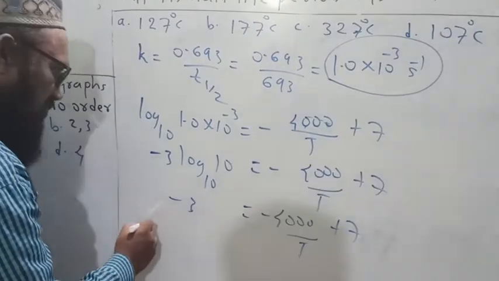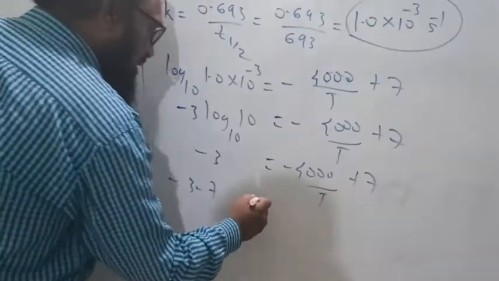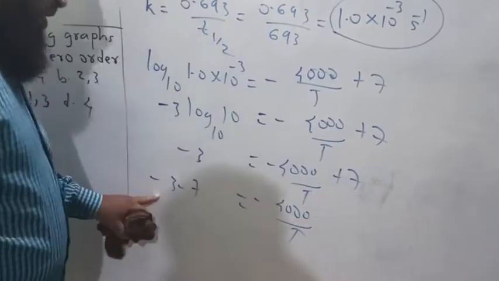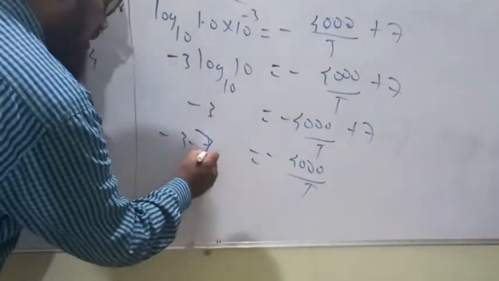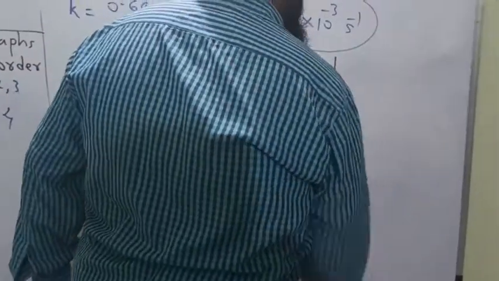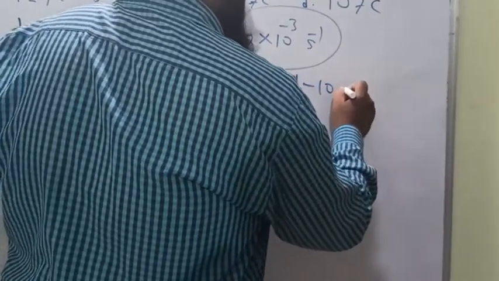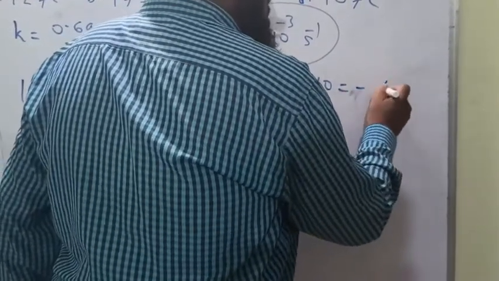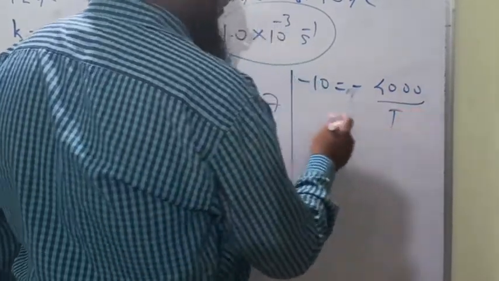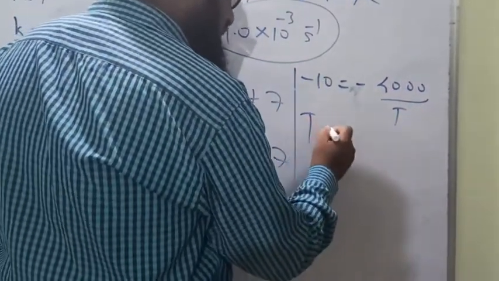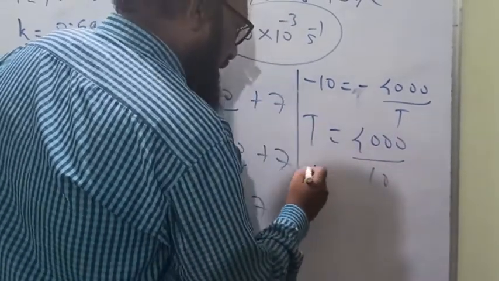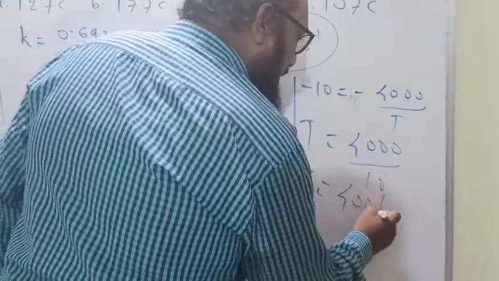Here t is transferred: minus 3 minus 7 is equal to minus 4000 upon t. Minus 3 minus 7 is equal to minus 10, equal to minus 4000 upon t. The minus sign gets cancelled. t is equal to 4000 upon 10. t is equal to 400 Kelvin.